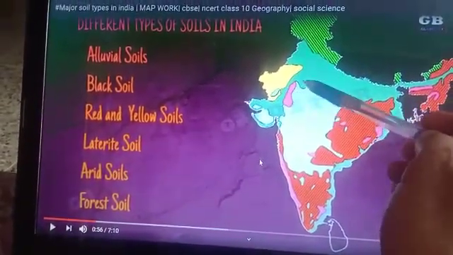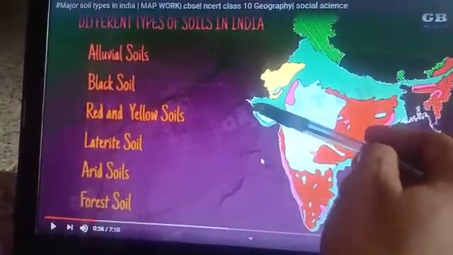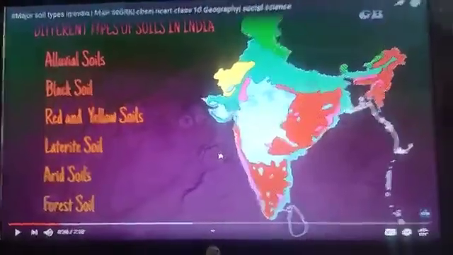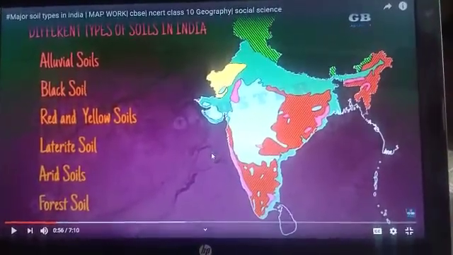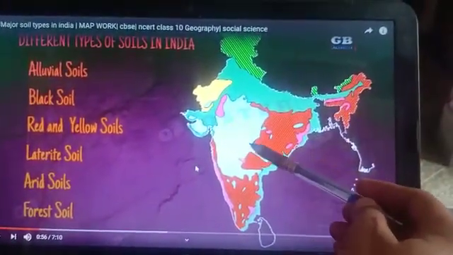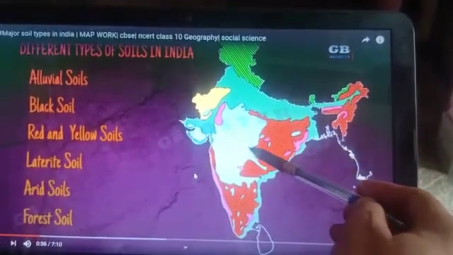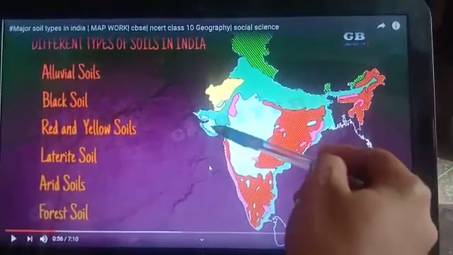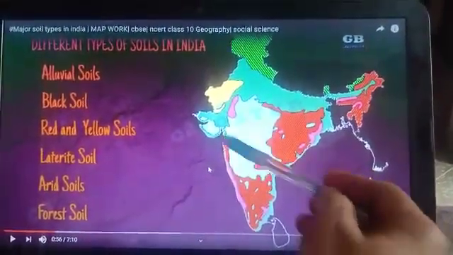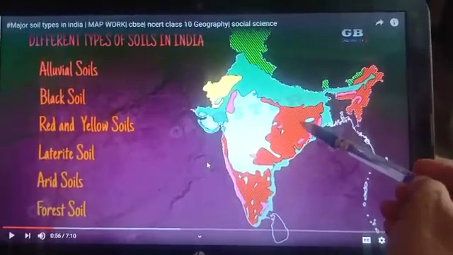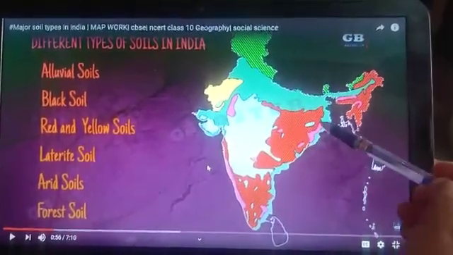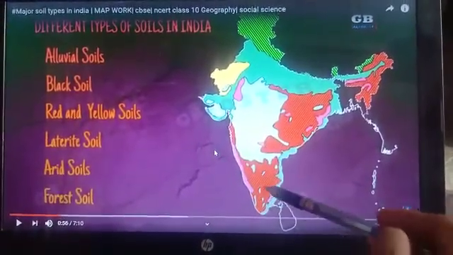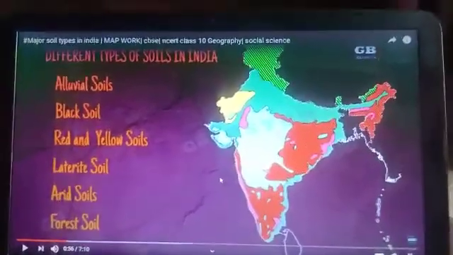This portion, okay, you have to show, and this coastal region and this portion of Gujarat where the alluvial soil is found. Next is black soil. In our country, the 3 main regions where the black soil is found, these are the major regions which I am going to tell you: Madhya Pradesh, Maharashtra and Gujarat. Clear? These are the 3 major regions. Now in patches also, in some regions it is found: Odisha, Chhattisgarh, Andhra Pradesh, Tamil Nadu and Karnataka. You have to show. Clear?